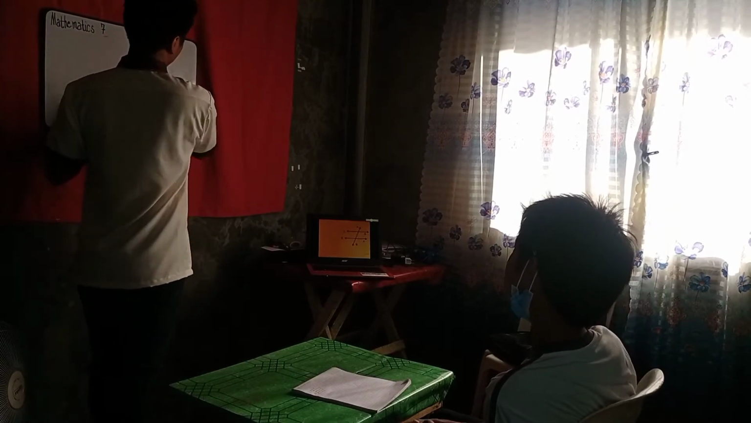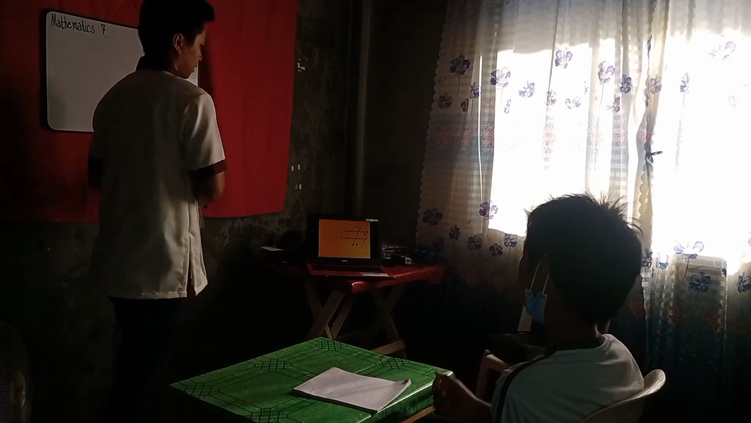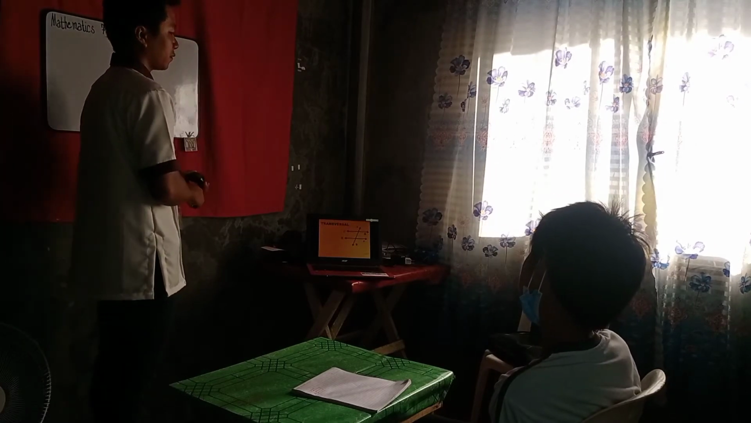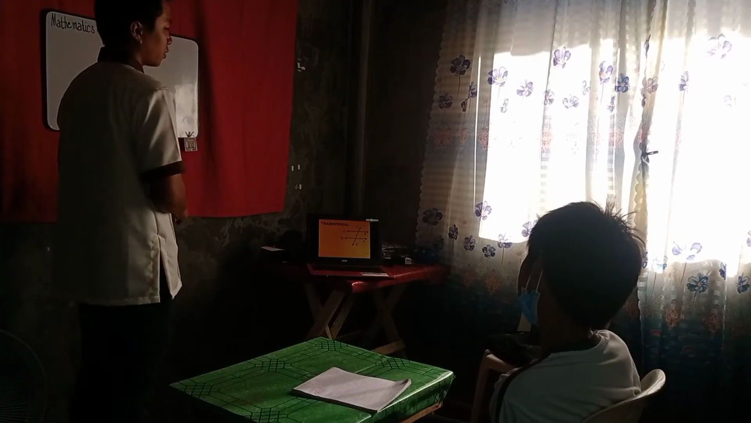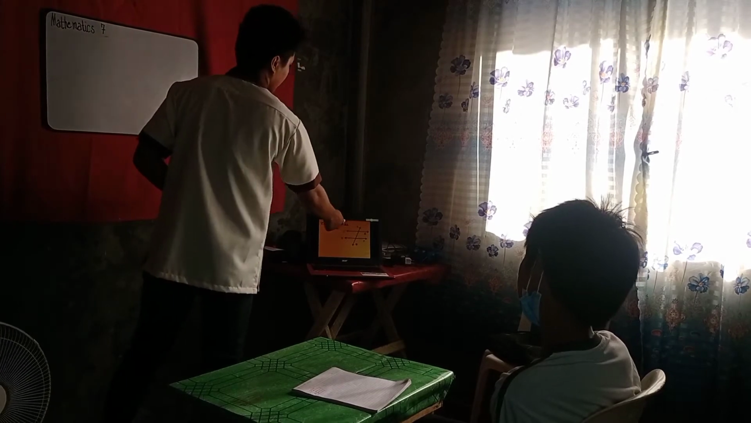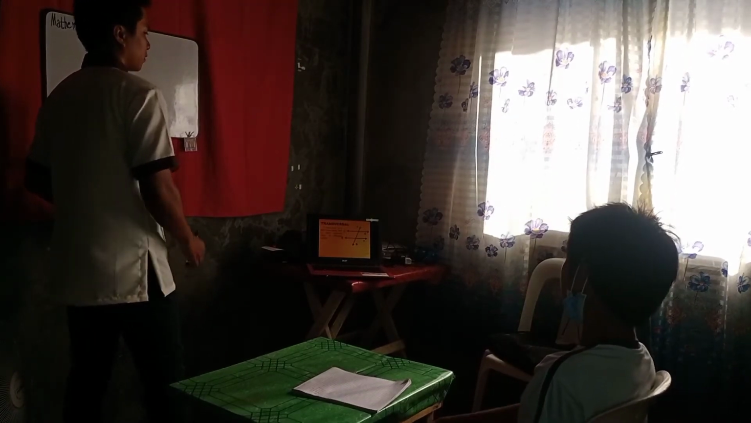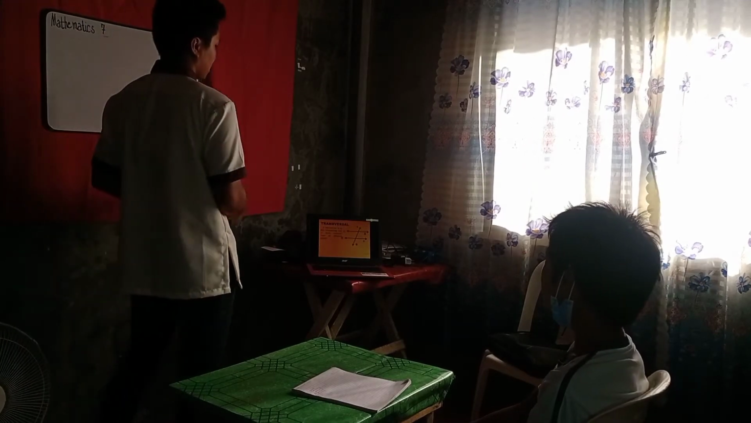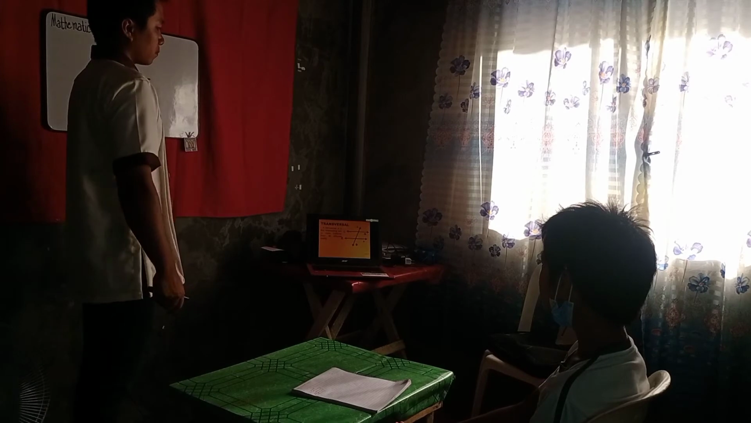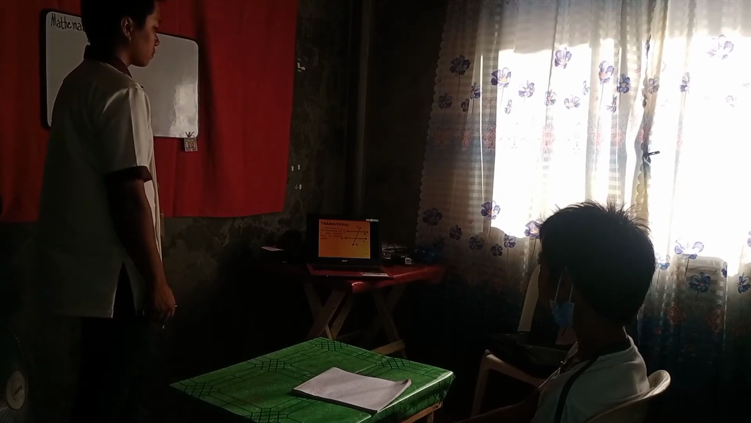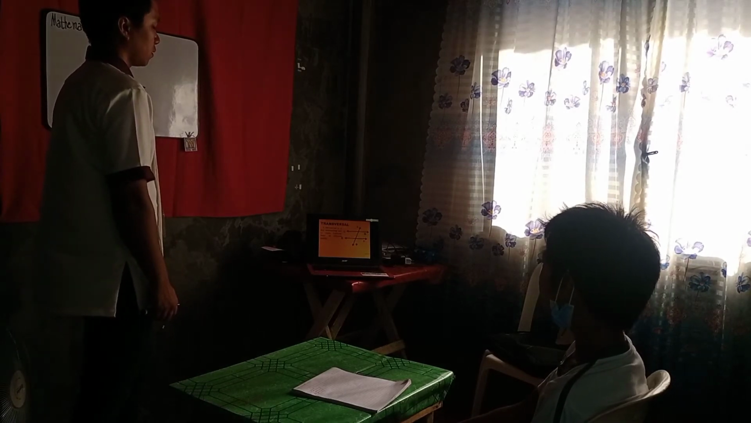Sir, they intersect. Yes, sir. So, it is a transversal. So, ano yung transversal natin dito? Si AB. So, ano ulit si transversal? A transversal is a line that intersects two or more coplanar lines at different points.